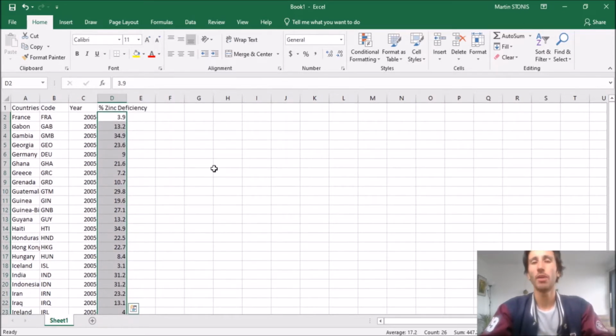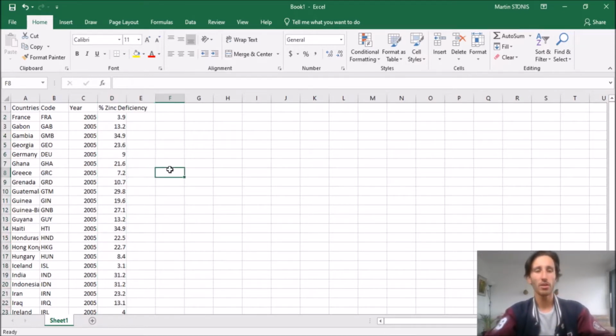All right, a question you might ask yourself at this point: how can I represent this graphically? What sort of things can I talk about? Should I be using mean or median as a measure of center? And what measure of spread will I use? Will I use IQR or standard deviation? That's for you to think about and discuss amongst yourselves. Maybe ask me if you're really stuck. But this is how you can get data into a spreadsheet. Name this something like zinc deficiency.